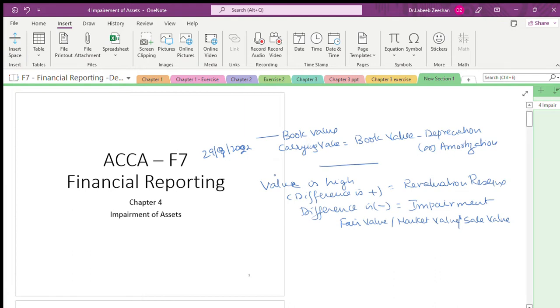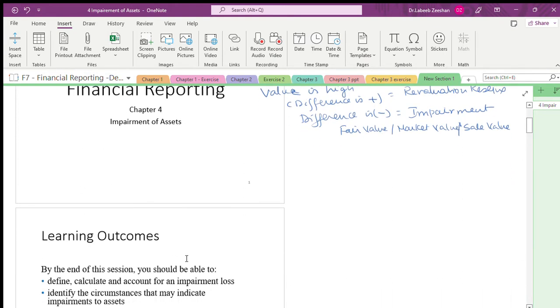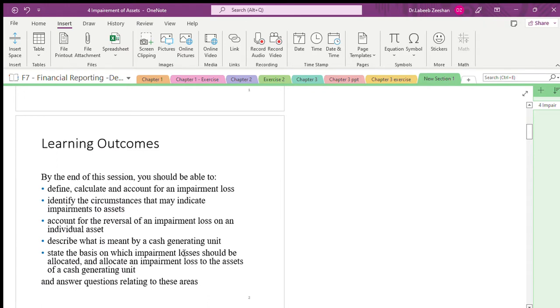Again, there will be some 6 to 8 marks, maximum 3 questions focused on this. We will cover this as impairment. It's very simple. It's not difficult at all. As we have done with respect to research and development, the same concept applies. You will know how to calculate the impairment loss.